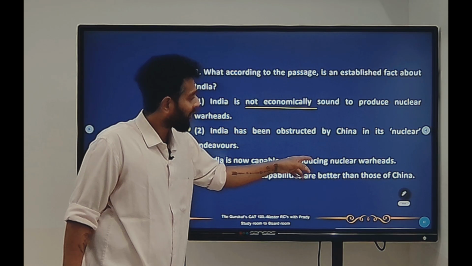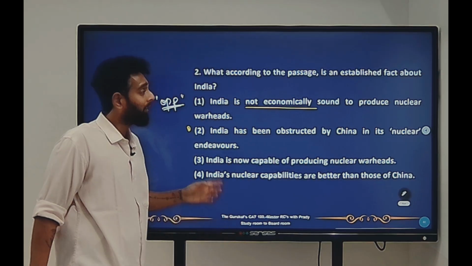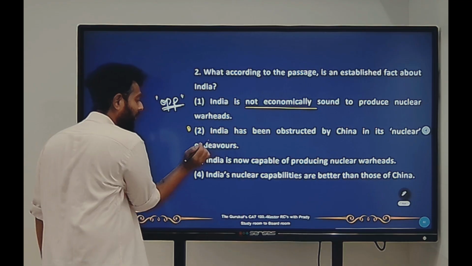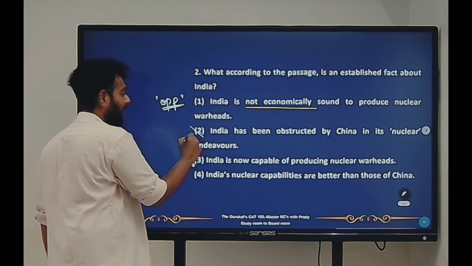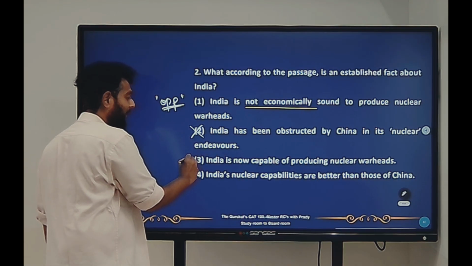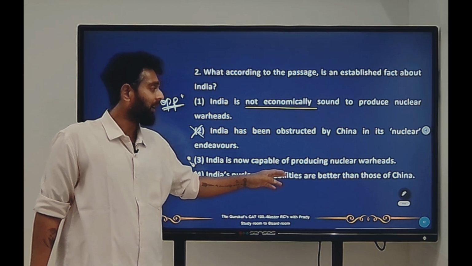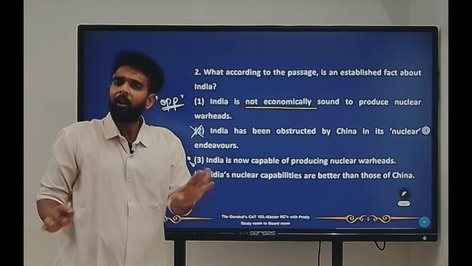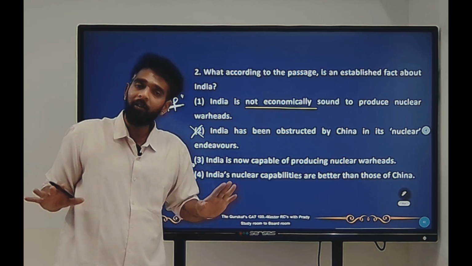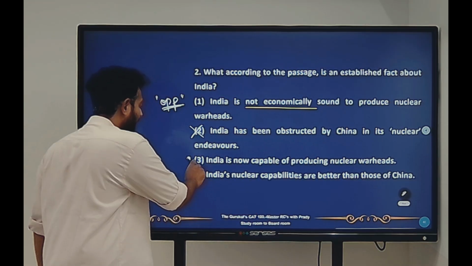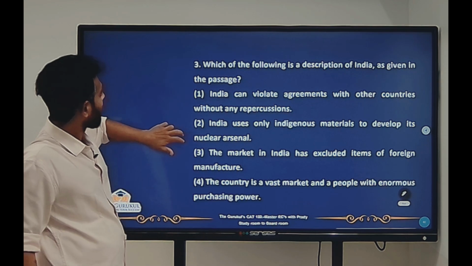Now, India is now capable of producing nuclear warheads. Yes, this has exactly been told in the passage. So this should be a more suitable answer than the second one. Right? So I'll remove the second one and I'll consider third one to be my most suitable answer. India's nuclear capabilities are better than those of China's. There's no comparison that's been made in the passage about India's nuclear capabilities and China's nuclear capabilities. So the correct answer should be 3.